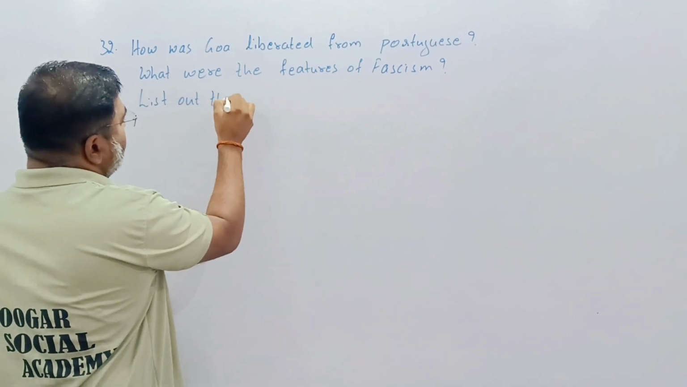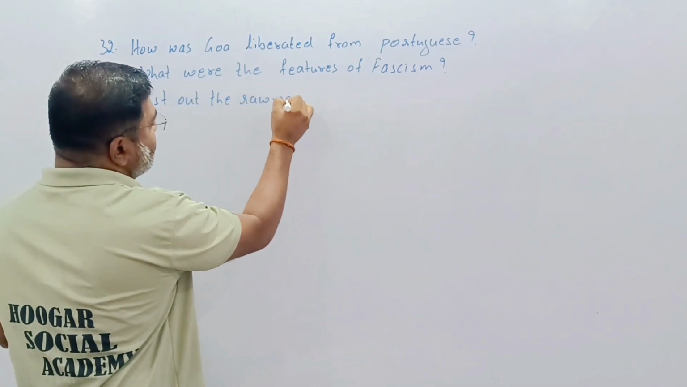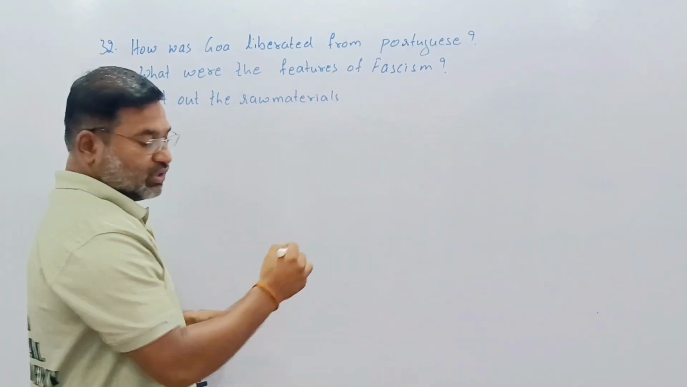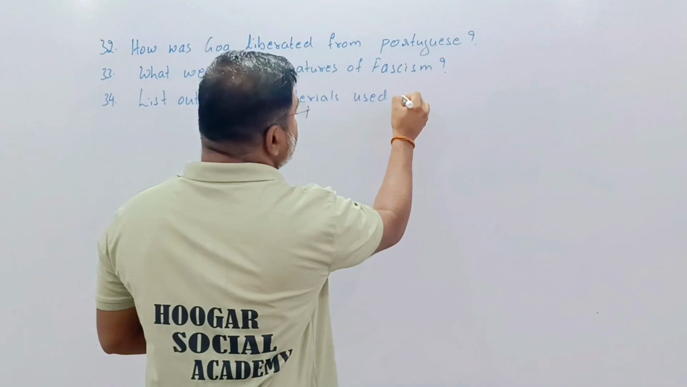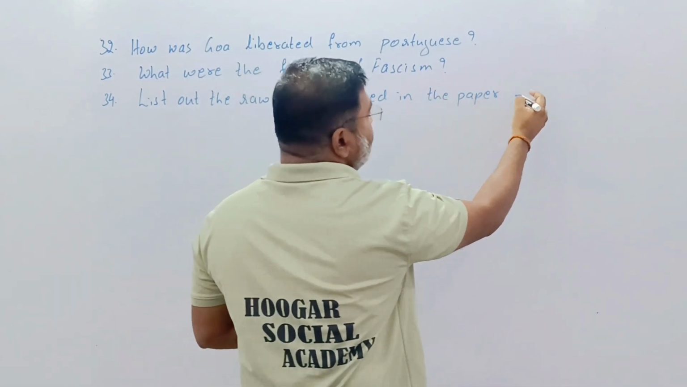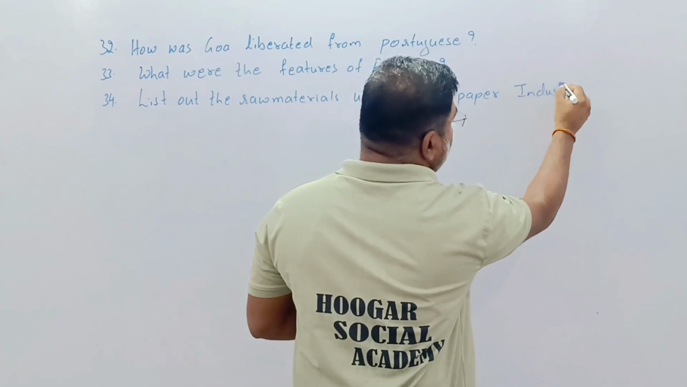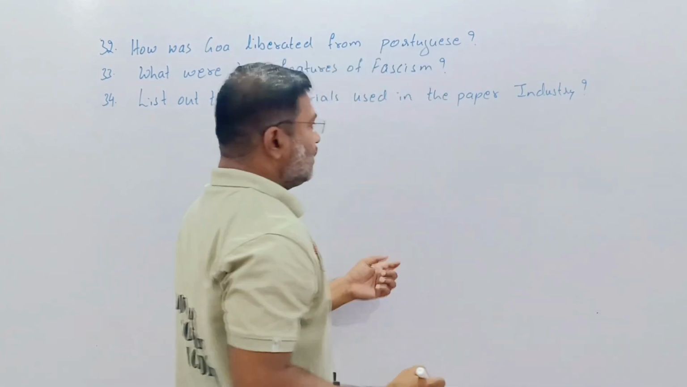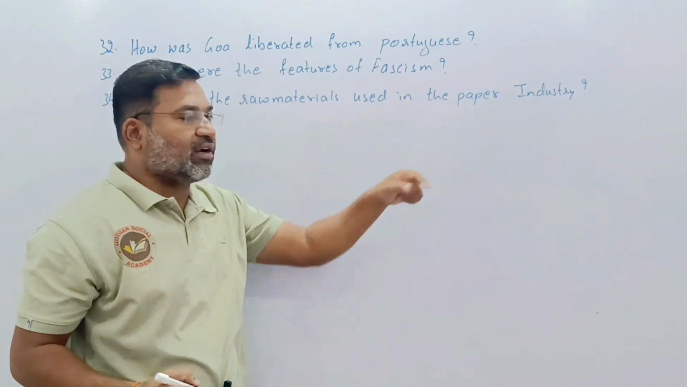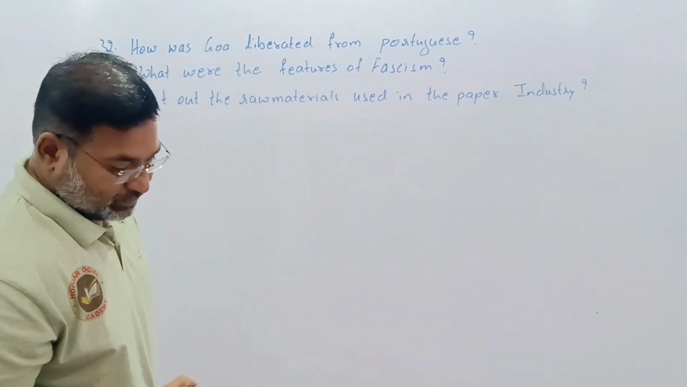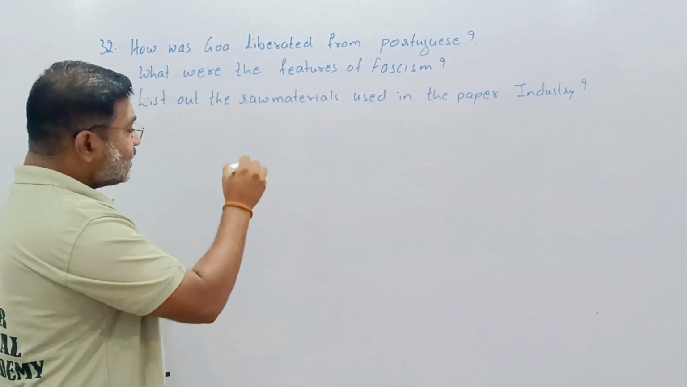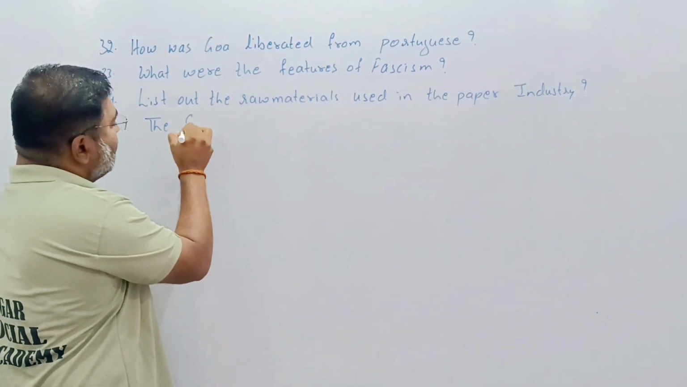List out the raw materials used in the paper industry. Now this is the question from the geography part. Okay, paper industry. What are the different raw materials used for the making of paper? Now the 35th question, it asks about the southwest monsoon, again from the geography.